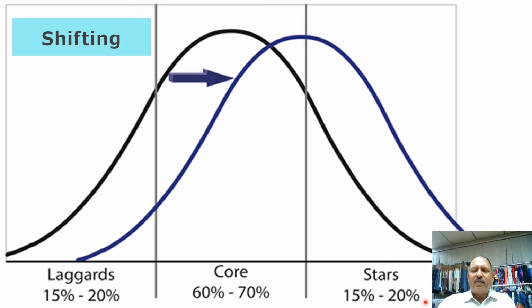And these bell curves keep on shifting. How does it shift? Maybe we can say this is the mean, so the average. We can say the average income of a person is, let's say, 10,000 bucks. Maybe after 4 or 5 years, the average income of a person in a population or in a society may become 15,000, because of inflation and all.